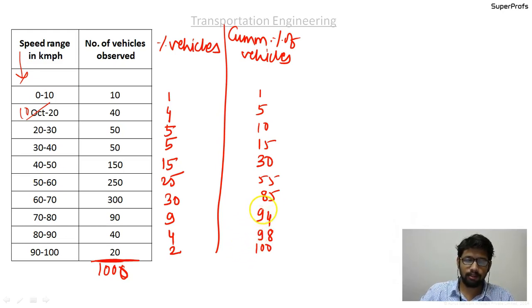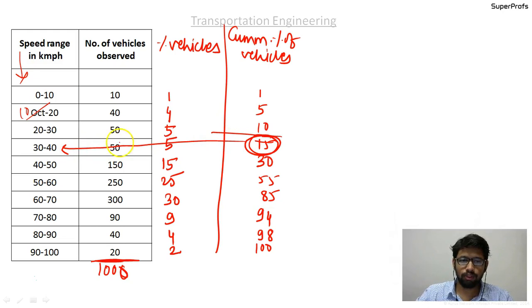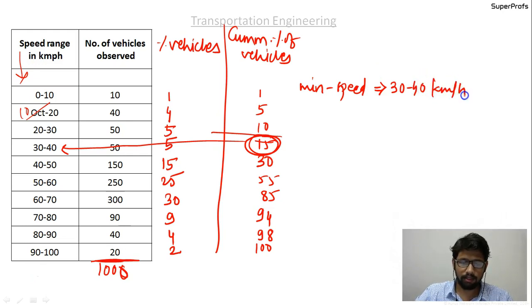From this we know that the 15th percentile is the minimum speed. Here is the 15th percentile, corresponding to 30 to 40 kilometers per hour, so please write down: minimum speed is 30 to 40 kilometers per hour.